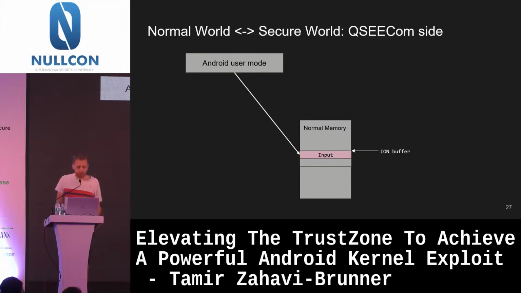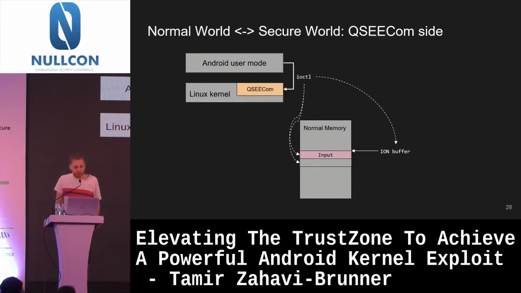And then I send it to the QCCom kernel module via an IOCTL. And that IOCTL contains the file descriptor of that ION buffer, as well as offsets into that ION buffer of where I wrote the input buffer and where the output buffer should be written. And from then on, we saw it before, right? It goes to the Linux kernel, to QC kernel, trustlet, and I talked about how it works.